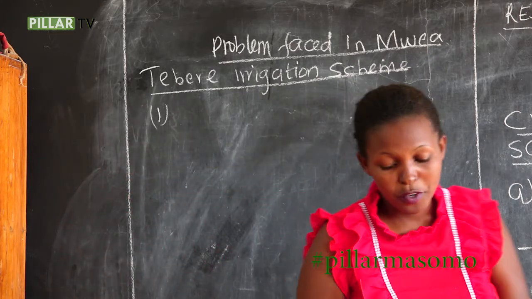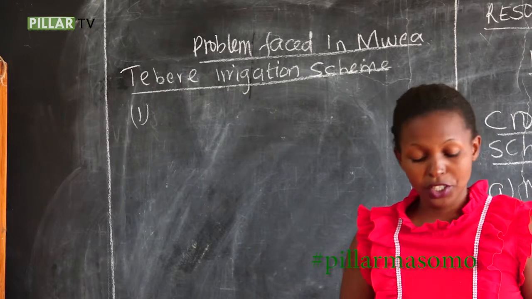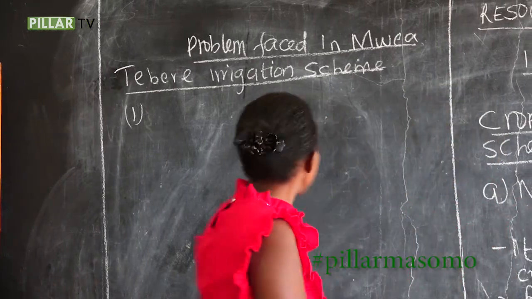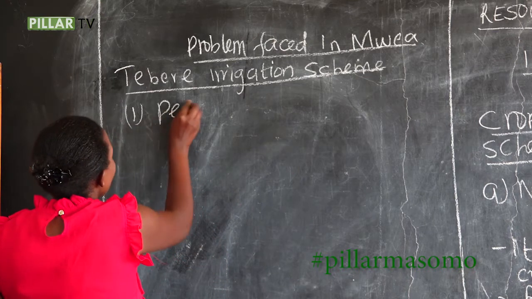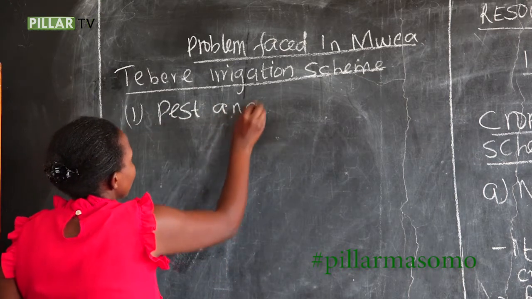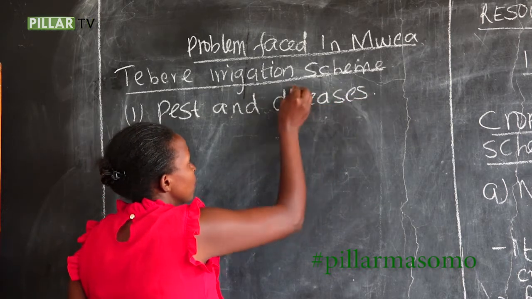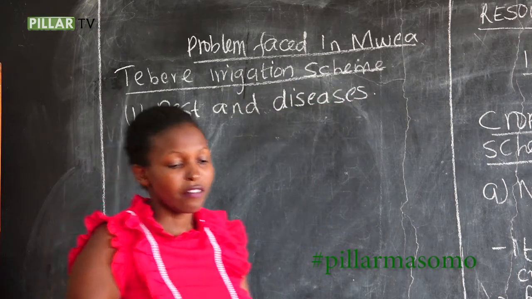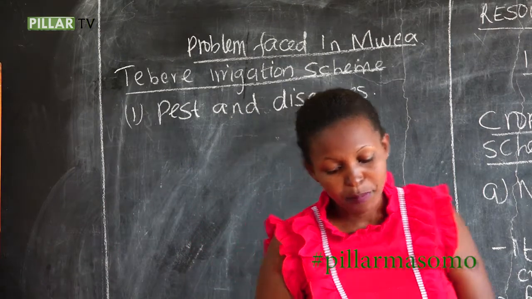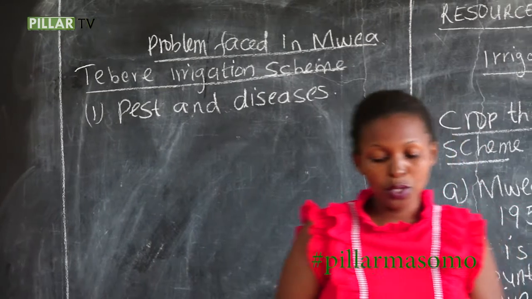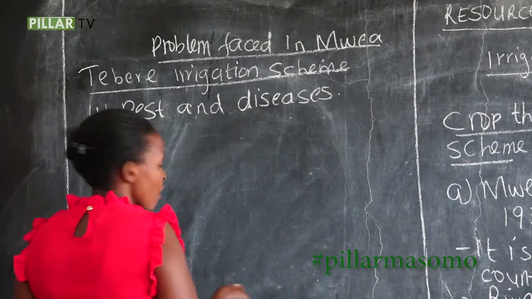We start with the first one, pests and diseases, which reduce crop production. Then we have number 2, low prices of the produce.